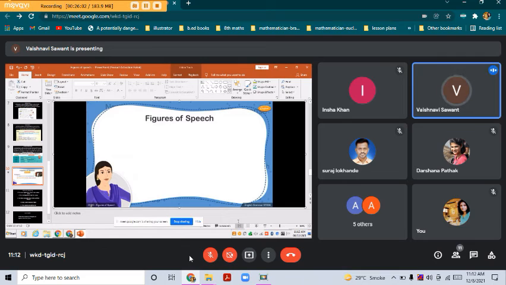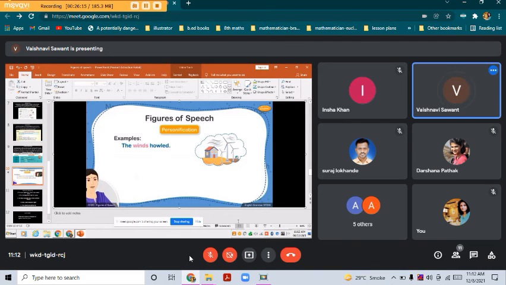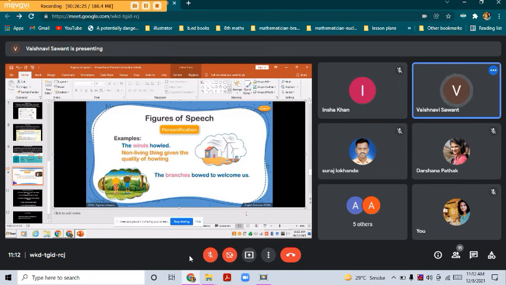The last figure of speech we will be learning about is personification. To understand this figure of speech, let's read the two examples given on the screen. The winds howl, the branches moan to welcome us. In the first example, wind, a non-living thing, is given the quality of howling.